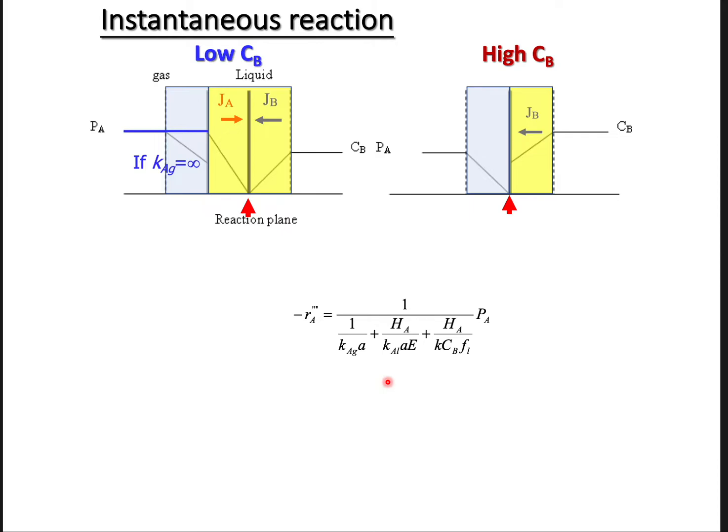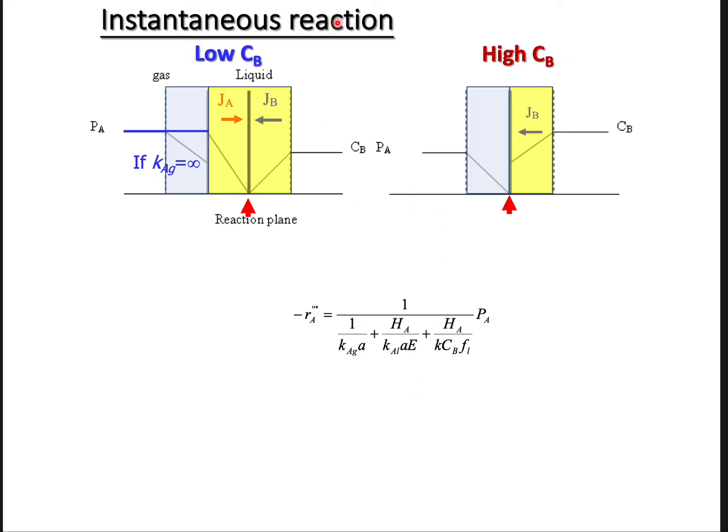Now let's move forward to give you a short summary for instantaneous reaction. So in order to confirm whether the general rate equation we derived from the previous class can be applied in instantaneous reaction, no matter whether it's at low CB or high CB cases, let's give you a quick review.